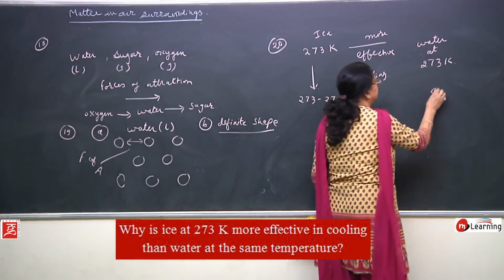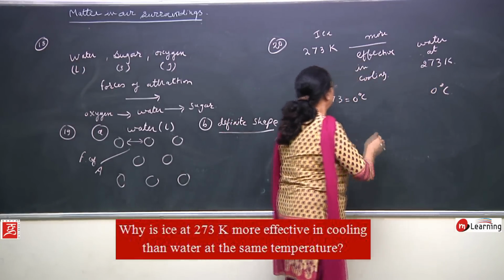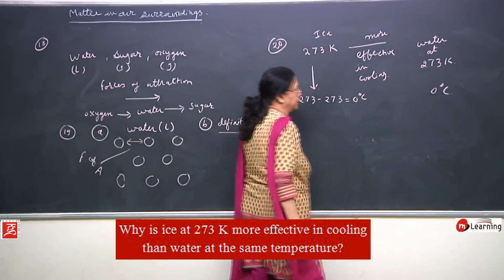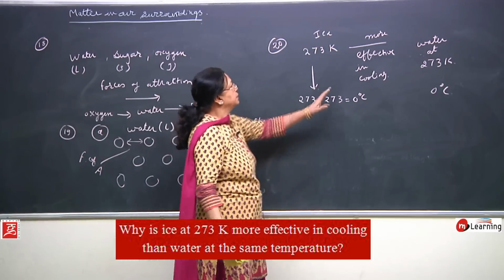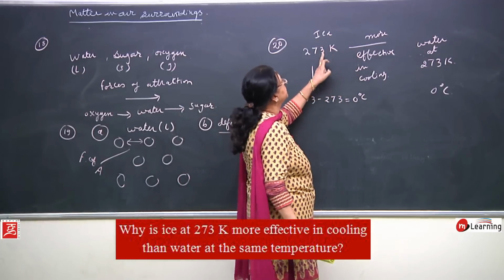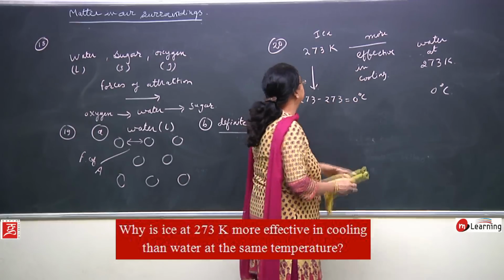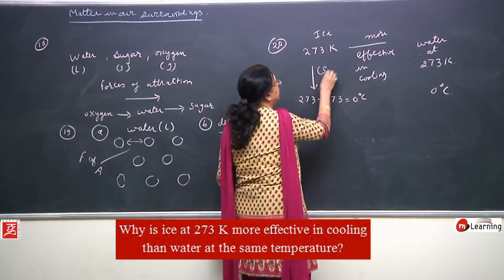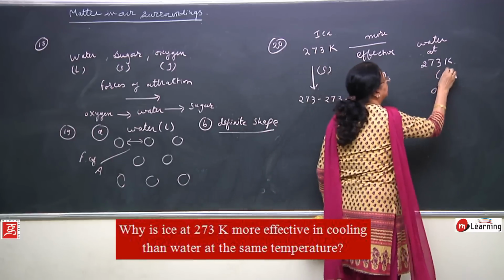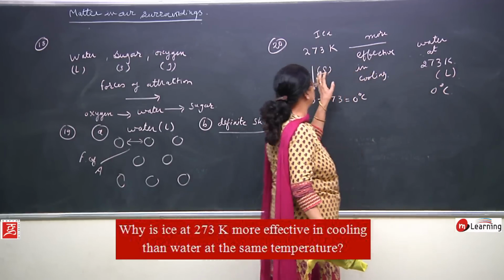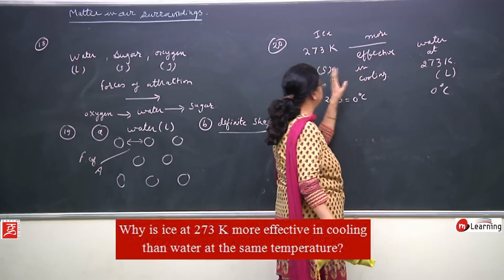Here water is at 0 degree Celsius, and this is ice at 0 degree and this is water at 0 degree. Now what happens here? This ice gives more cooling effect. Why is it giving more cooling effect? This is solid, and this is liquid.